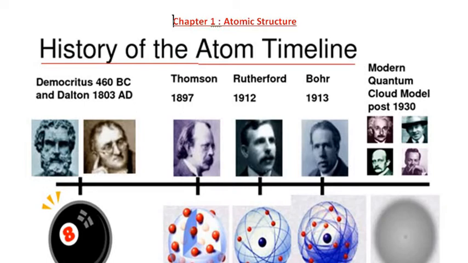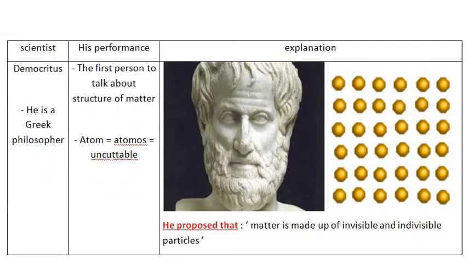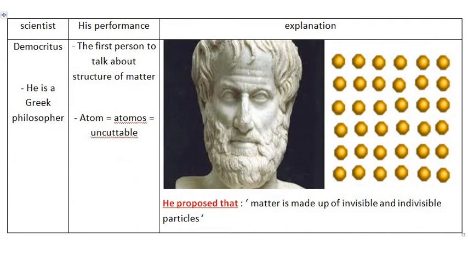The first scientist, or first person, is Democritus. This is a Greek philosopher. The first person who talked about the structure of matter is Democritus. He derived the word atom from the word atomos, which means in Greek uncuttable.